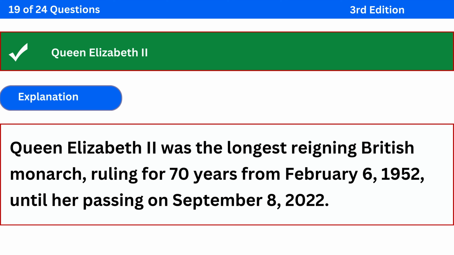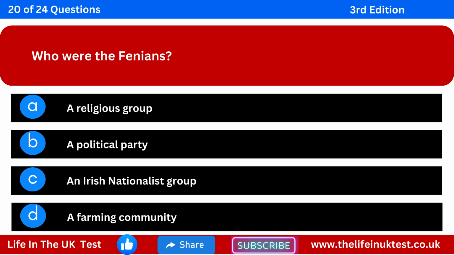The correct answer is Queen Elizabeth II. Explanation: Queen Elizabeth II was the longest reigning British monarch, ruling for 70 years from February 6, 1952, until her passing on September 8, 2022. Who were the Fenians? Option A, a religious group.